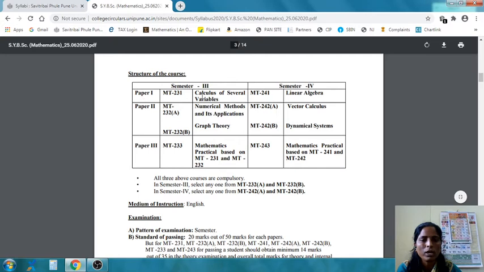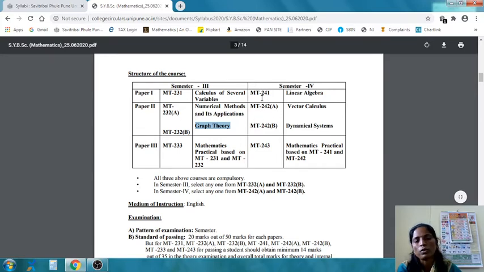Theory paper 1 is compulsory, which is calculus of several variables. For theory paper 2 there are two options. One is numerical methods and its application, and the second one is graph. Out of these two courses, students have to choose any one.